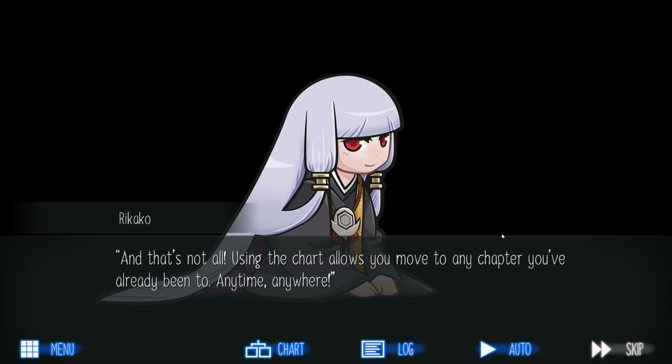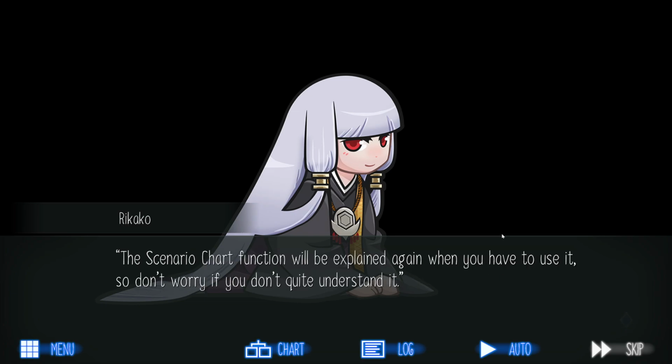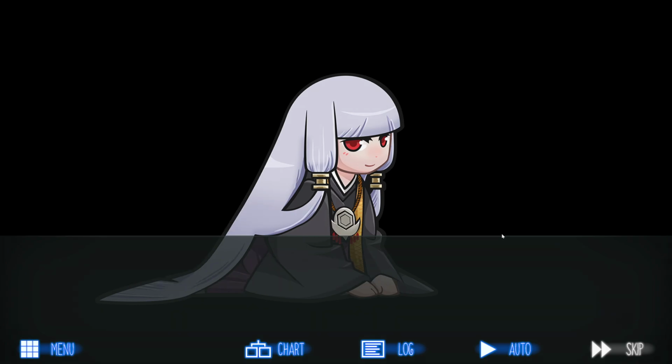And that's not all. Using the chart allows you to move to any chapter you've already been to, anytime, anywhere. Now there's no need to save at every choice you come across. You can simply go back and choose again, so there's nothing to worry about. The scenario chart function will be explained again when you have to use it, so don't worry if you don't quite understand it.